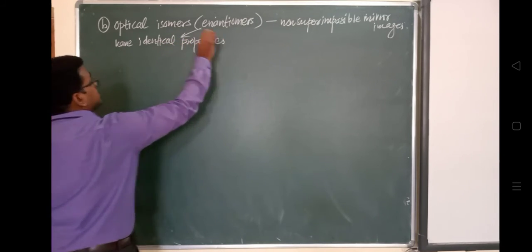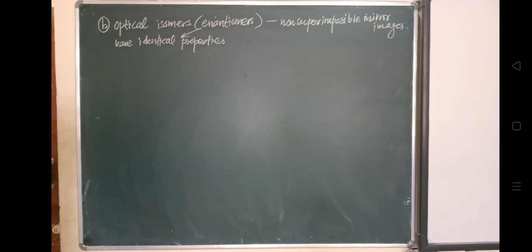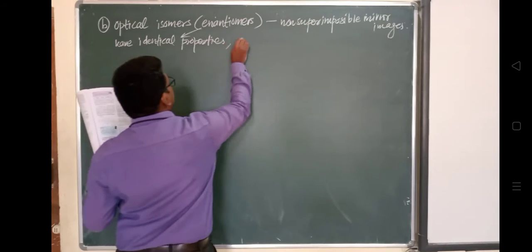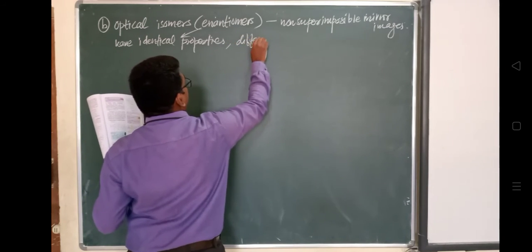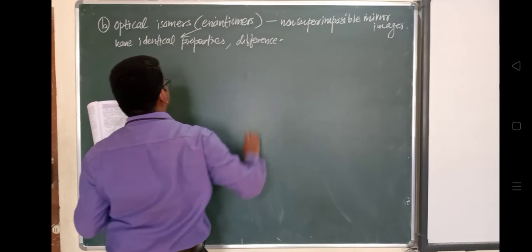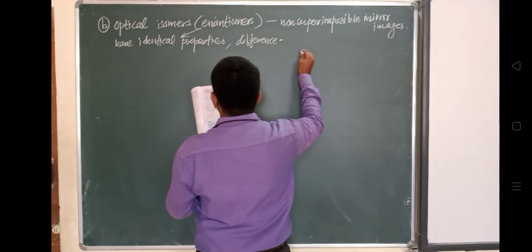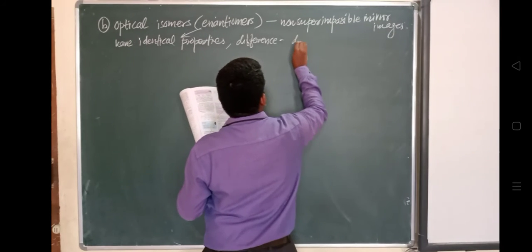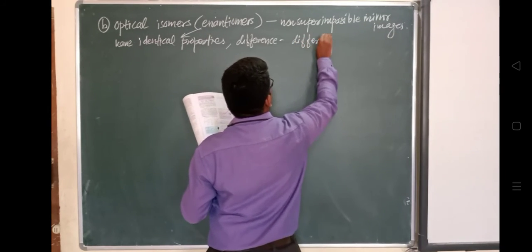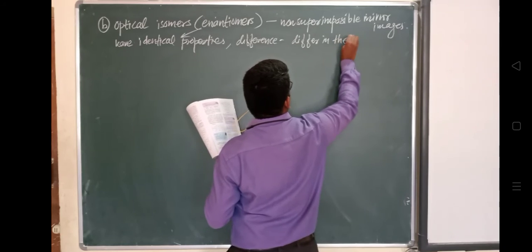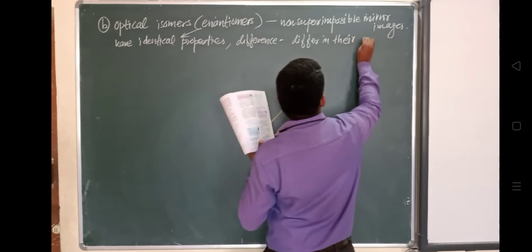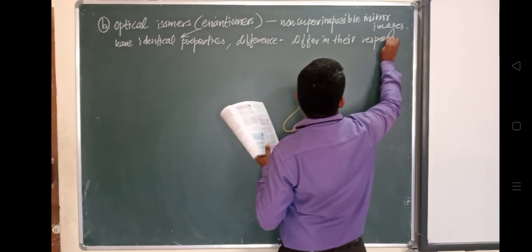And they differ in their response to plane polarized light. So what is the difference in these enantiomers? They differ in their response to plane polarized light.